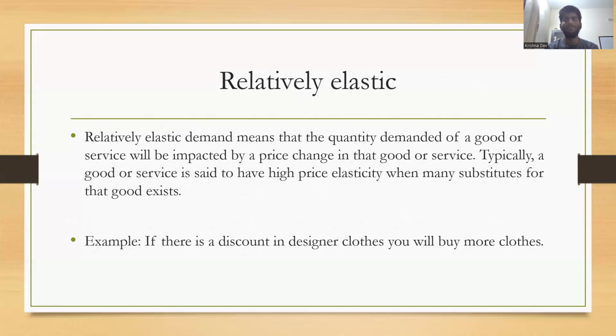When there's a discount, you tend to buy more items than the needed amount. Say a designer clothes shop nearby is offering a 10% discount. Because of the 10%, instead of buying one shirt, you will end up buying two shirts. So this is an example of relatively elastic demand. Now let's move on to the next one.